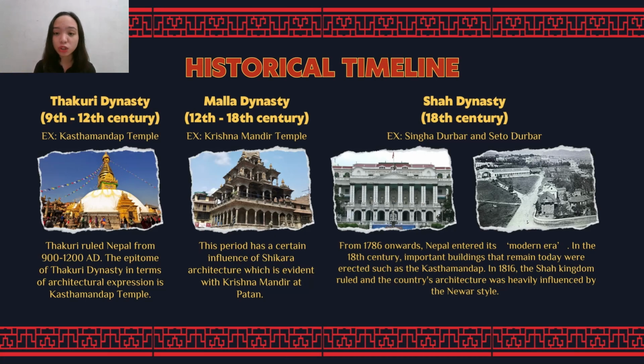Next is the Malla dynasty, which dated from 12th to 18th century. In this period, Kathmandu would get three distinct Durbar squares: the Kathmandu Durbar Square, Patan Durbar Square, and the Bhaktapur Durbar Square. This period has a certain influence of Shikara architecture, which is evident with Krishna Mandir at Patan.